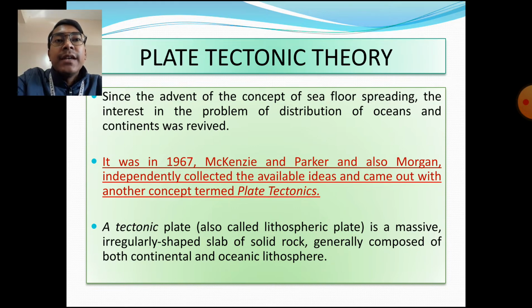Harry Hess came up with a new concept, the concept of seafloor spreading, and through this concept he tried to explain how the oceanic floor has been getting separated and led to the formation of different continents. But the most acceptable theory regarding the distribution of the oceans and the continents is the plate tectonics theory. The plate tectonic theory is considered the most acceptable and modern theory, which explains in detail the distribution of the oceans and the continents.